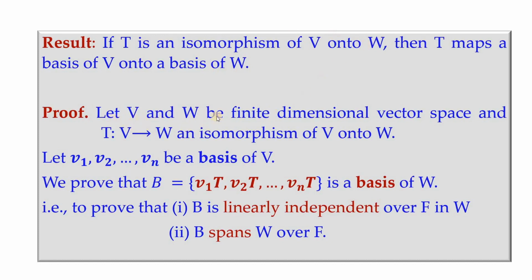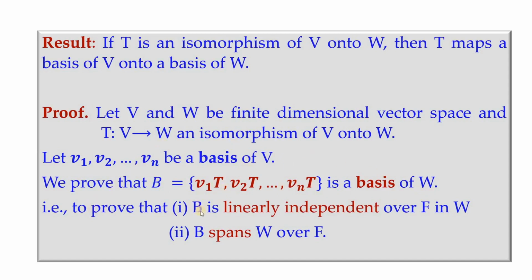So we shall take V and W to be finite dimensional vector spaces and T to be a mapping from V to W, which is an isomorphism of V onto W. It's a one-to-one onto homomorphism. Now we will consider a basis of the domain to be say V1, V2 and so on Vn, and we will prove that the images, the image of V1 under T, image of V2 under T and so on, image of Vn under T, this collection, if we name it as B, we are going to show that this B is a basis of W. That is, B is the basis of the codomain.